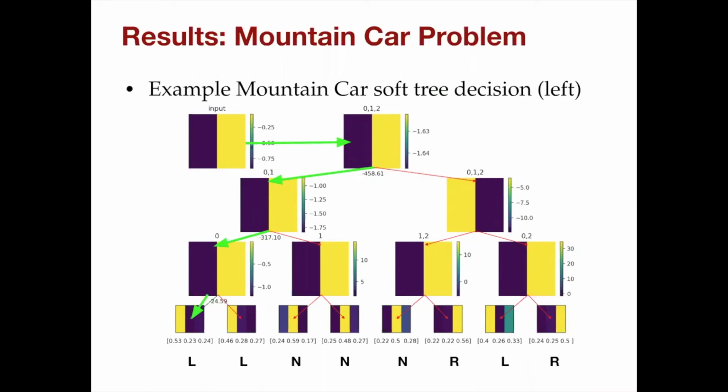So this is the soft decision tree, and the green arrows indicate the direction taken by the tree. Given that there are only two states, purple and yellow, every node learns a filter and a bias. So the corresponding activation is computed. If it is negative, it goes left. If it is positive, it branches towards the right. In this case, you see it branching left, left, left. At the leaf node, you see a vector of probabilities. The action that is most favored in this case is the go left action because it has the highest probability. So that is what is returned by the decision tree.